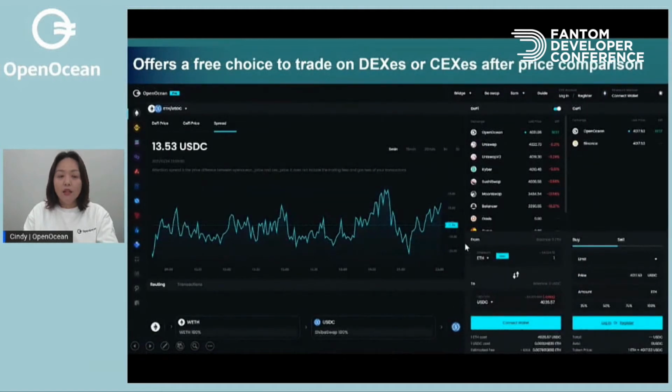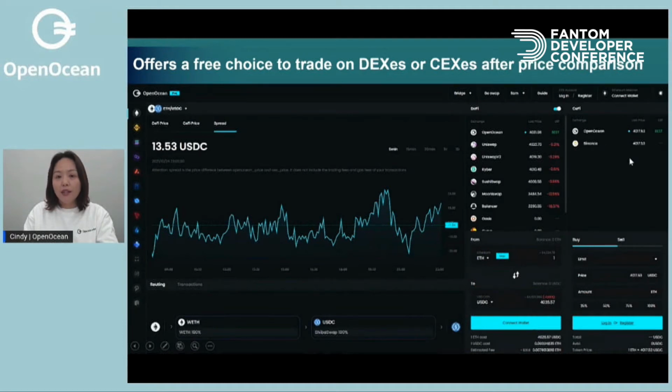The other valuable feature we offer is for you to compare prices between decentralized exchanges and centralized exchanges. Take the example of ETH to USDC. You can find the value provided for you to swap one ETH to USDC on OpenOcean is better than the price on Binance.